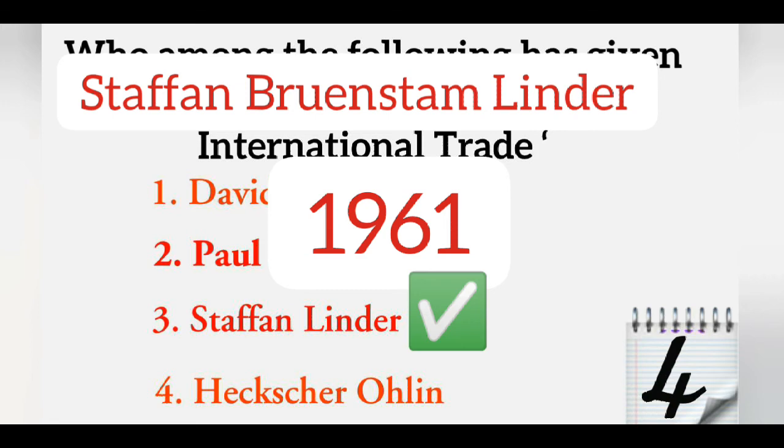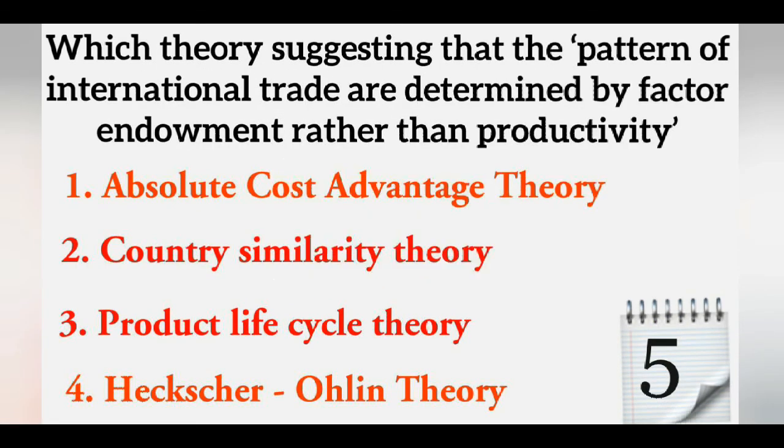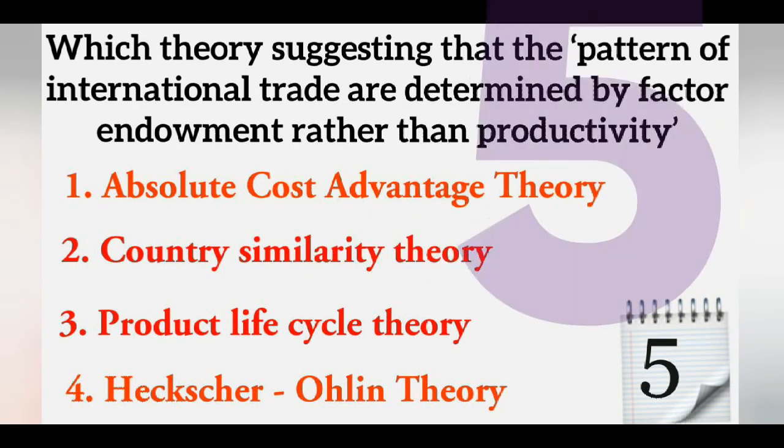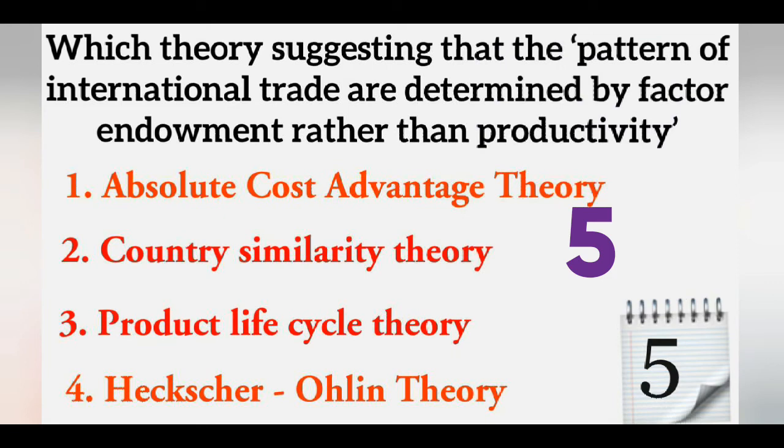And the next question is, which theory suggests that the pattern of international trade is determined by factor endowment rather than productivity? The options are absolute cost advantage theory, country similarity theory, product life cycle theory, and Heckscher-Ohlin theory. So this question asks according to which theory the international trade is determined by the factor endowment.